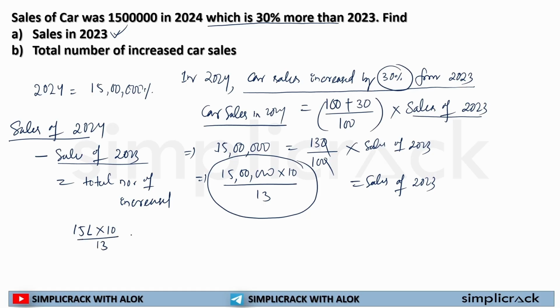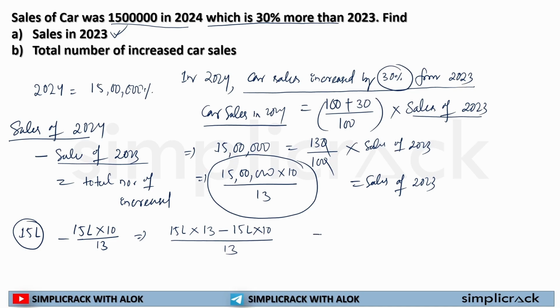minus sales in 2023 is what? Sales in 2023 is 15 lakh multiplied by 10 by 13. So I have to subtract it from 15 lakh sales this year. See, in 2024 sale was 15 lakhs. In 2023 this is the sales. So if I have to solve this, I can write it as 15 lakh multiplied by 13 minus 15 lakh multiplied by 10, divided by 13.